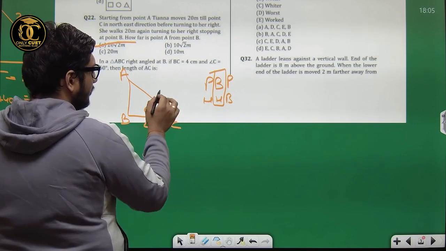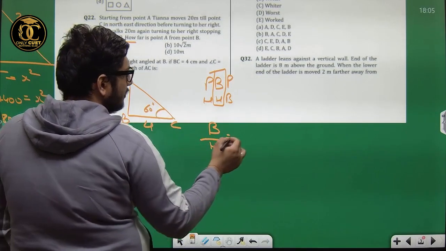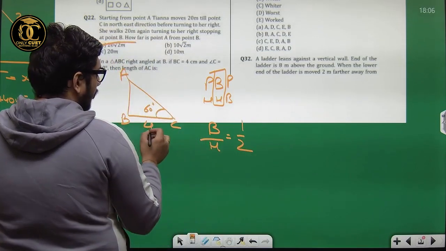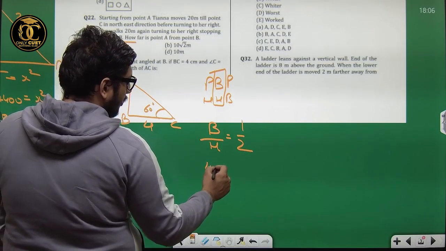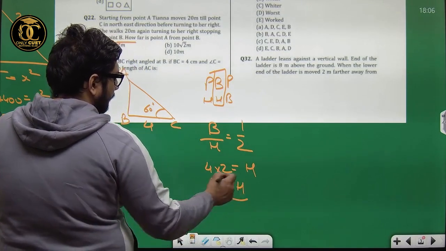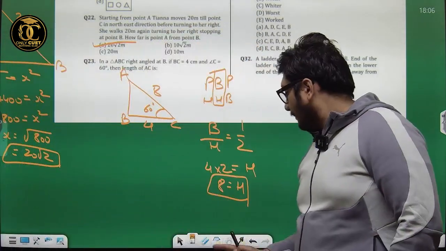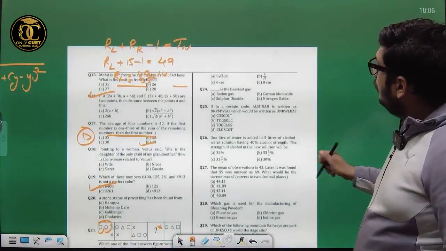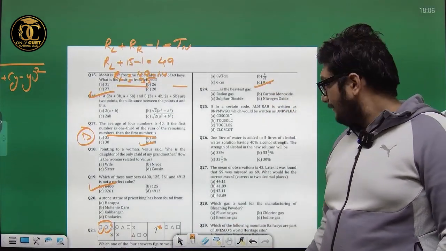Base upon hypotenuse is equal to cos 60, which is 1 by 2. Base is 4, so 4 into 2 is equal to the hypotenuse, that is 8. The correct answer would be option D.